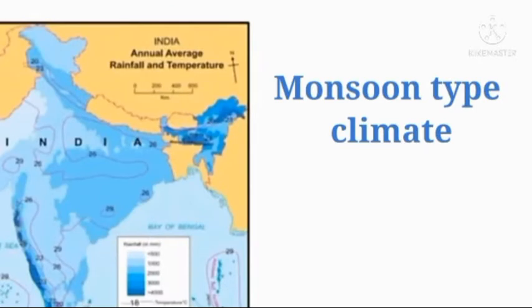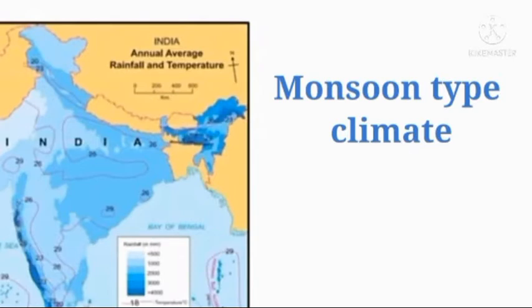Students, you can see the map of India. Here it shows the annual average rainfall and temperature of India. If you observe the index, you can see that the rainfall is given in millimeters and represented by different shades of color, the pink line represents the temperature shown in degrees Celsius, and the arrow mark shows the onset of monsoon winds.